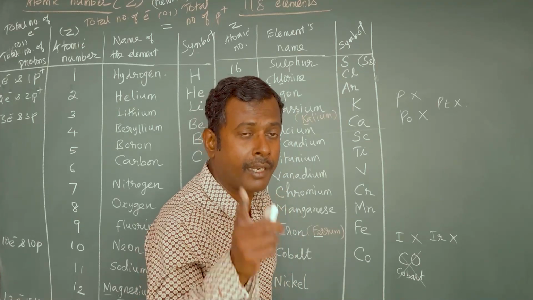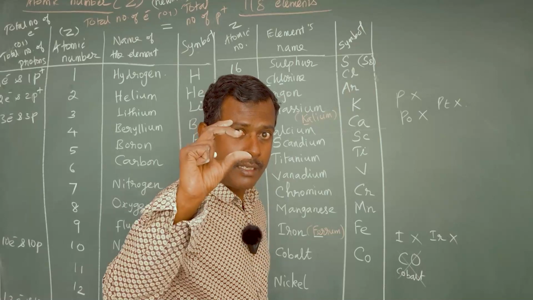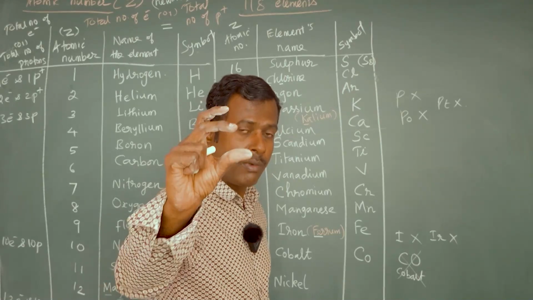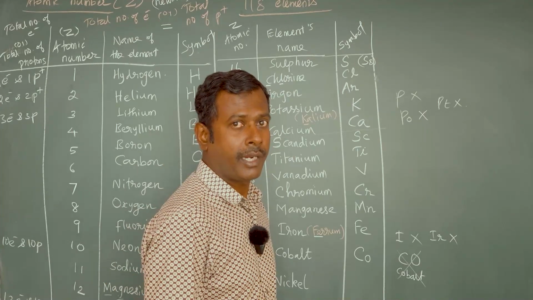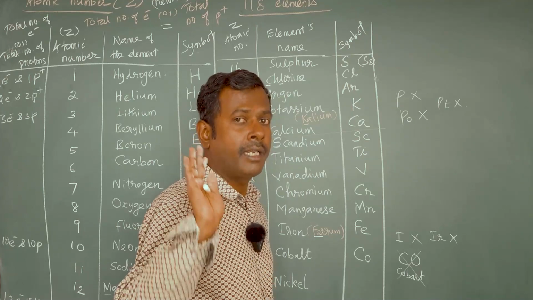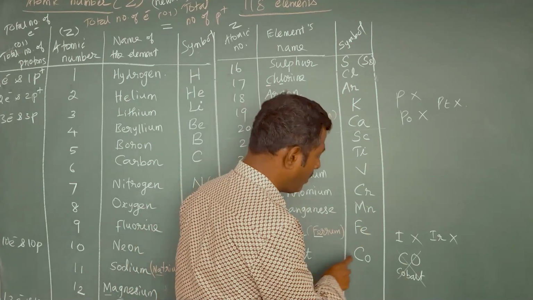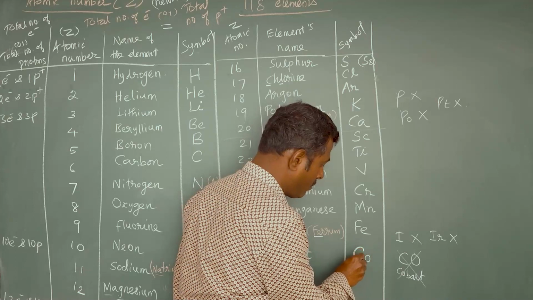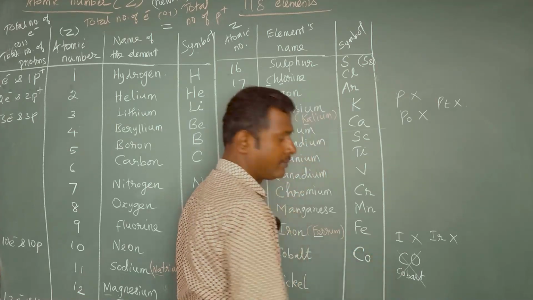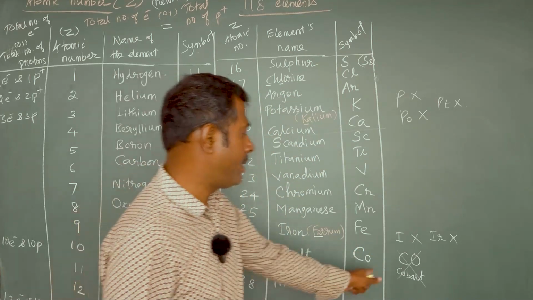You have to take care with capital and small letters. For cobalt, capital C and small o. For carbon monoxide, capital C, capital O.